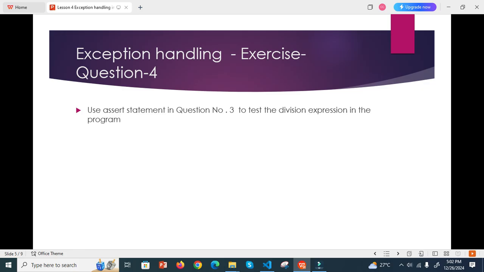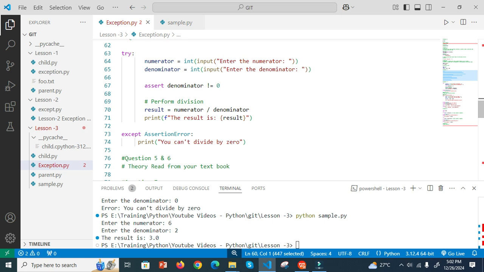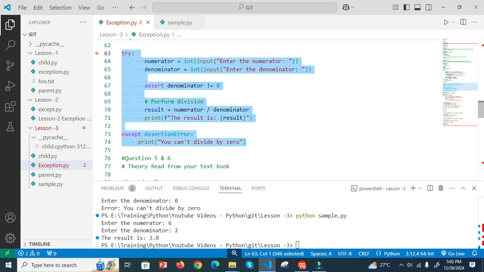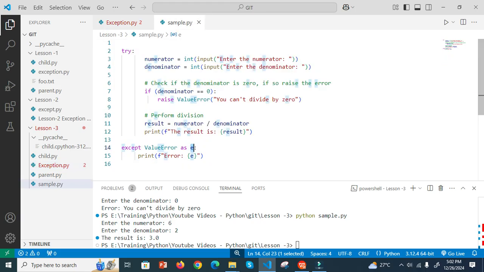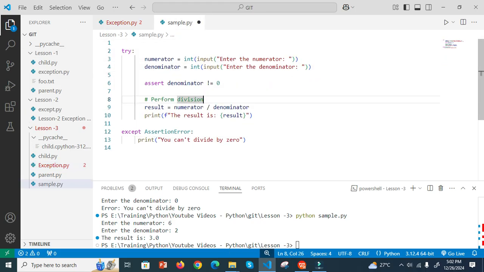Question 4. Use the assert statement in question number 3 to test the division expression in the program. Now we are going to use the assert statement. This is the same thing but using assert. Same code.